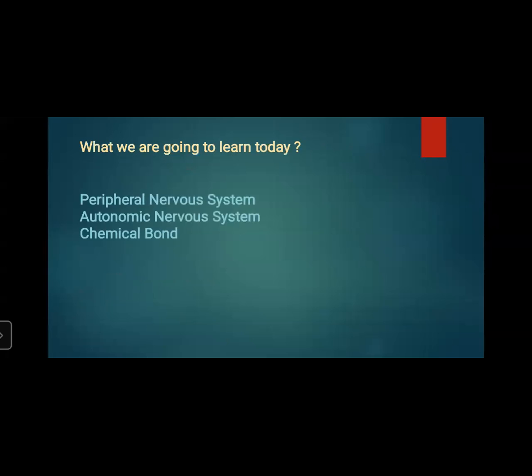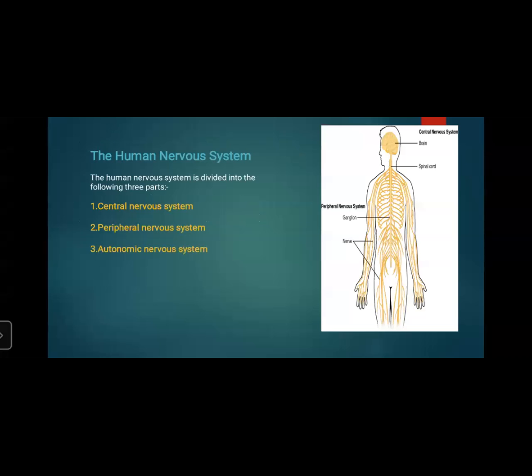Now in today's 5th session, which is our last session, we are going to learn about the peripheral nervous system, the autonomic nervous system, and chemical coordination. Let us start again with the human nervous system. The human nervous system is divided into the following 3 parts: central nervous system, peripheral nervous system, and autonomic nervous system.